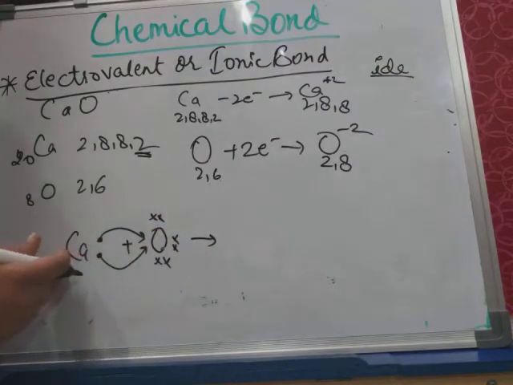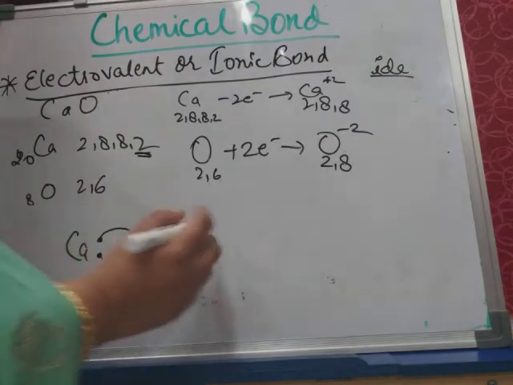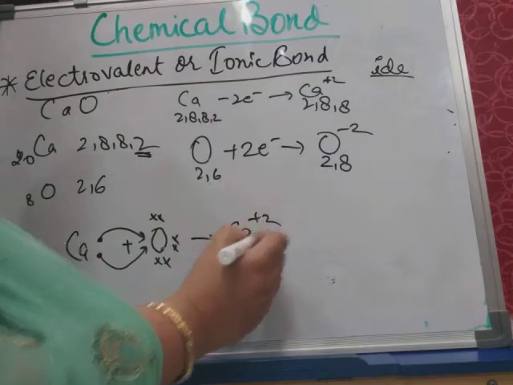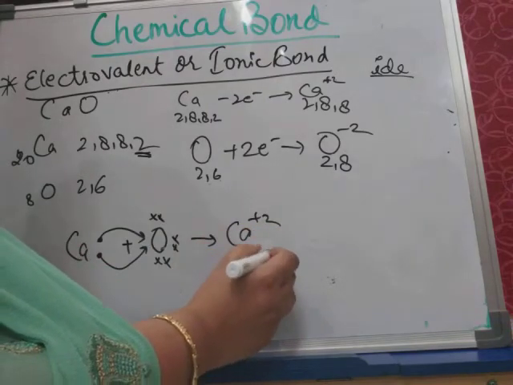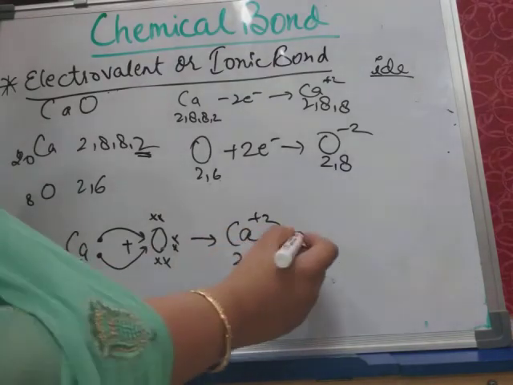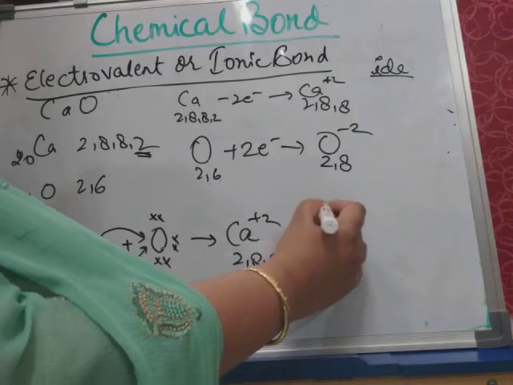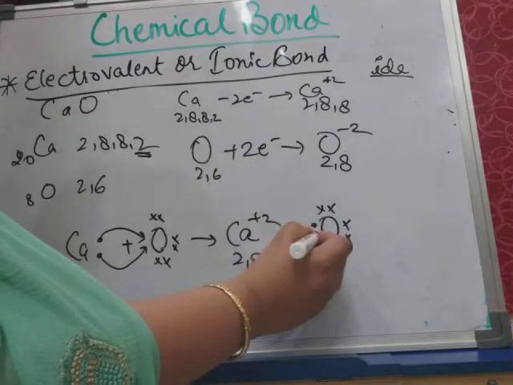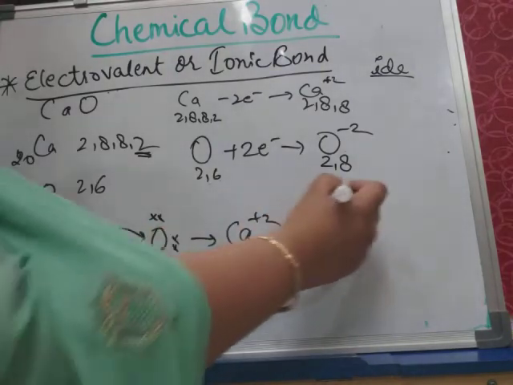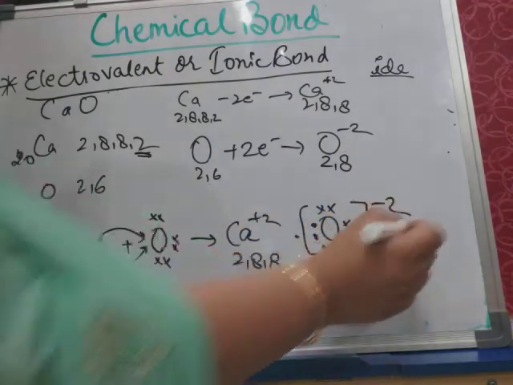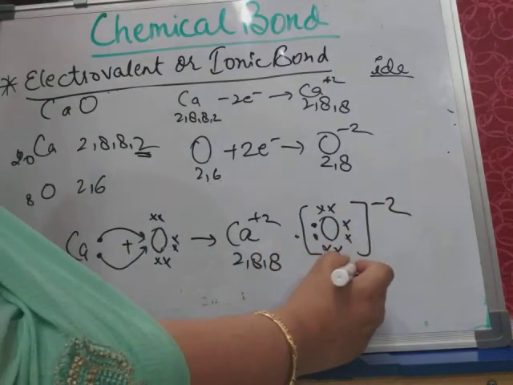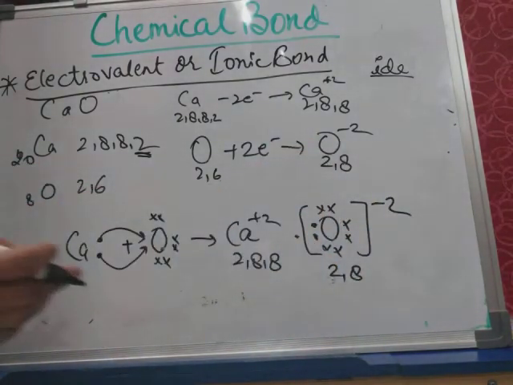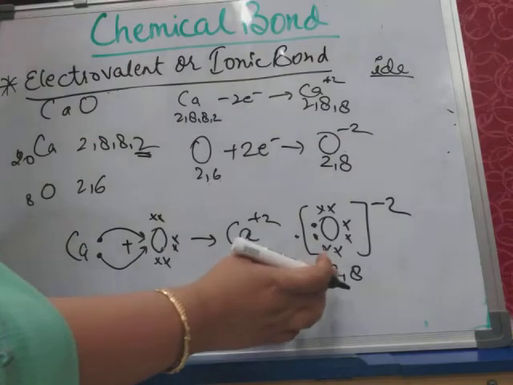Since it is transferring its electrons, it will acquire +2 charge with configuration 2, 8, 8. Stability will be there, and oxygen already has 6 valence electrons and has gained 2 from calcium, so its charge will become -2 and it will also attain a stable electronic configuration.